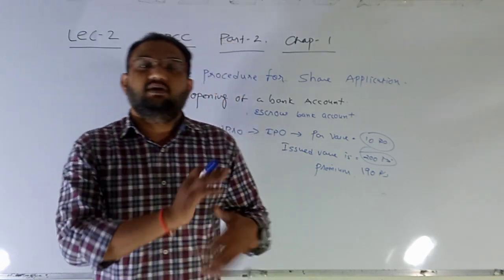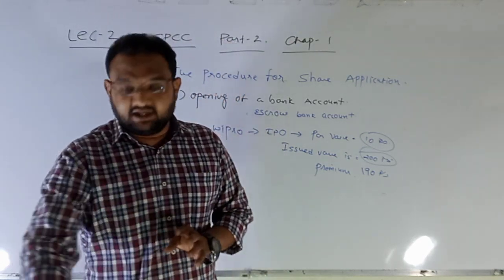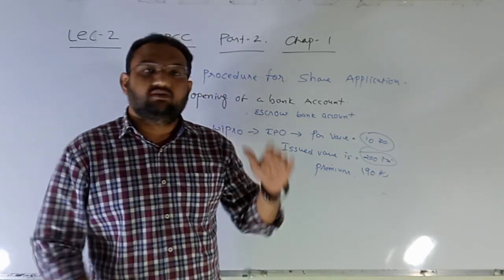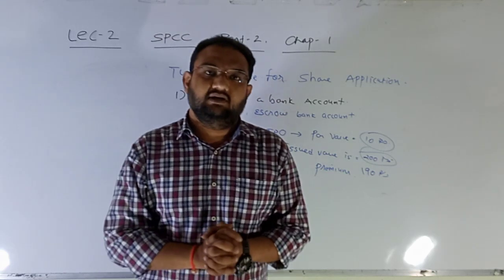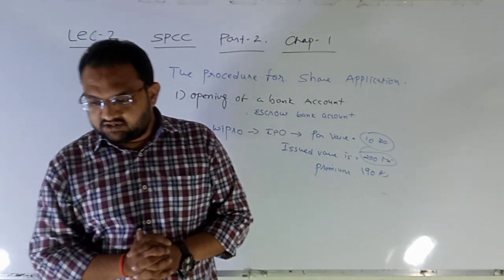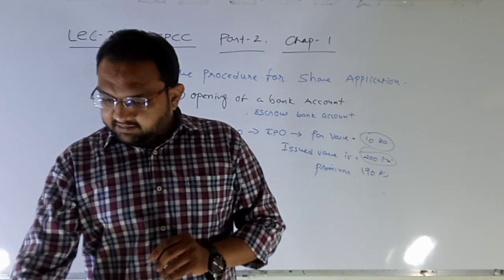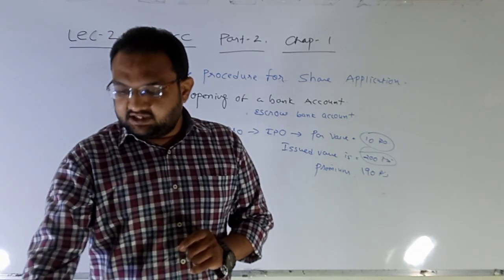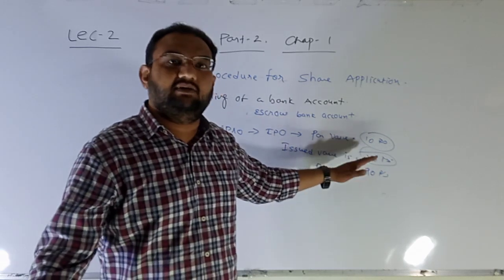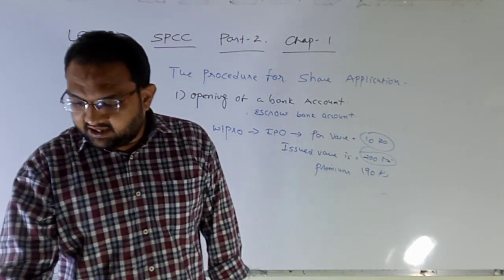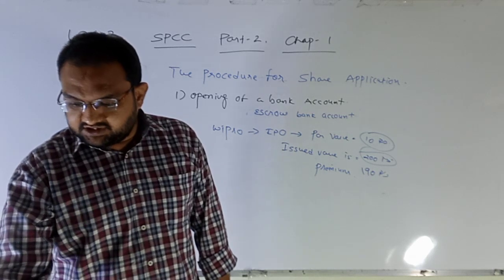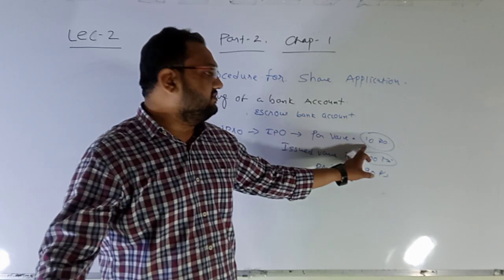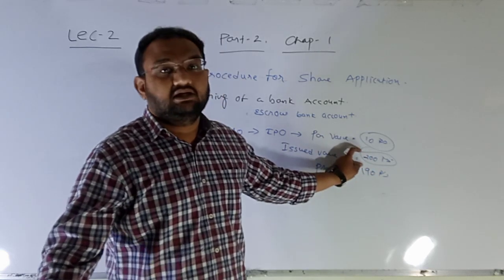And once all the process regarding the IPO is completed, then they will compulsorily transfer this amount to their regular current account and this account will be closed. So while opening the account, the company assures that all the share application money will be deposited in this account only, and the total amount including share capital and premium. So this 190 is the premium, 10 rupees is the par value, and 200 is the share capital.